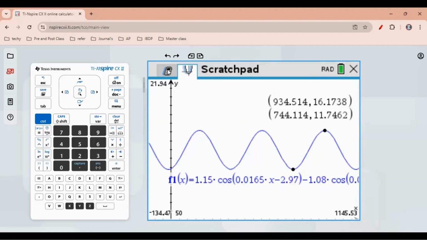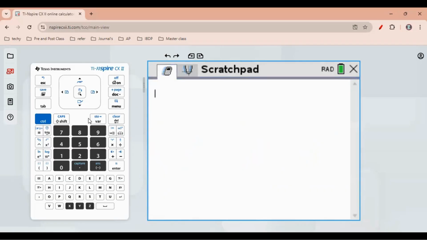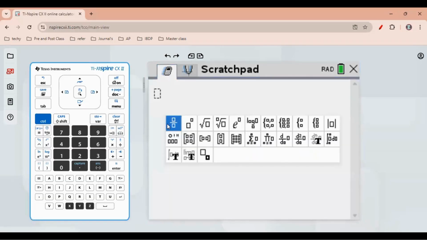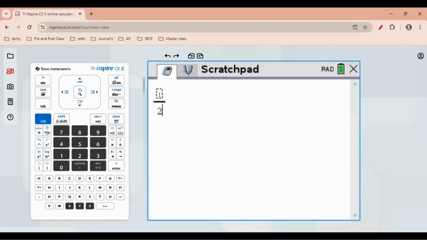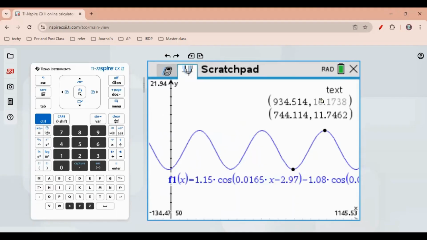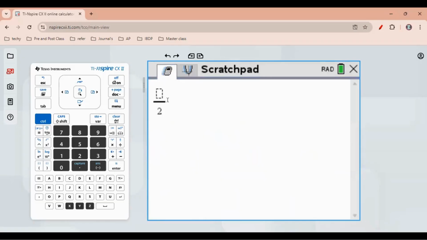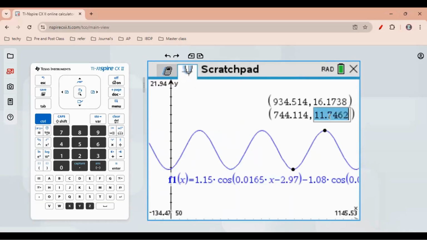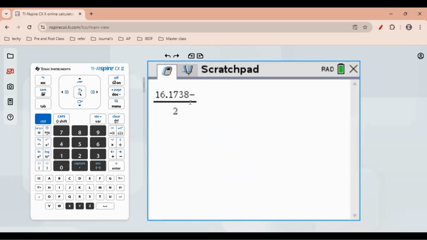Amplitude also we can find over here. It is nothing but maximum minus minimum, divided by 2. So by 2, maximum I spotted as 16 point, that one, minus, let me copy that one too, the minimum value, 2.2138.